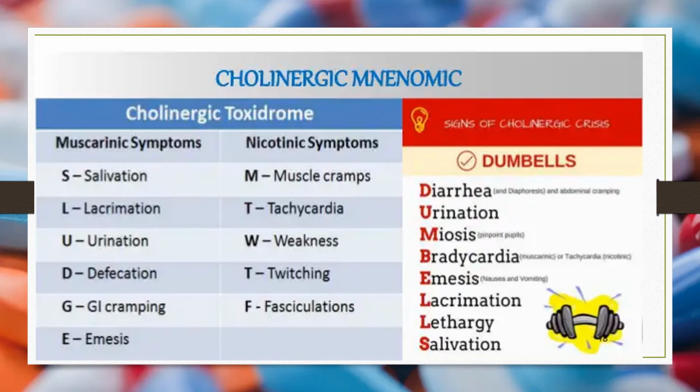Overall, we can remember it by mnemonic. The muscarinic receptor symptoms can be remembered as SLUDGE: salivation, lacrimation, urination, defecation, GI cramping, and emesis, whereas nicotinic symptoms can be remembered by MTWTF: muscle cramps, tachycardia, weakness, twitching, and fasciculation. But the most common symptoms are due to muscarinic poisoning. We can remember it by the mnemonic DUMBELS: diarrhea, urination, miosis, bradycardia, emesis, lacrimation, lethargy, and salivation.